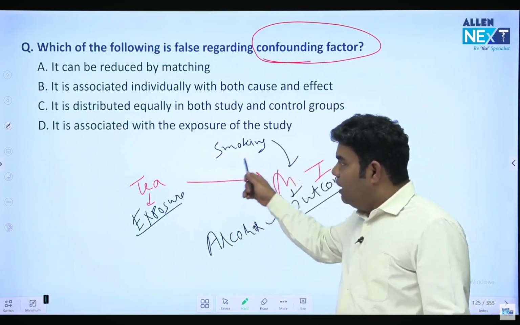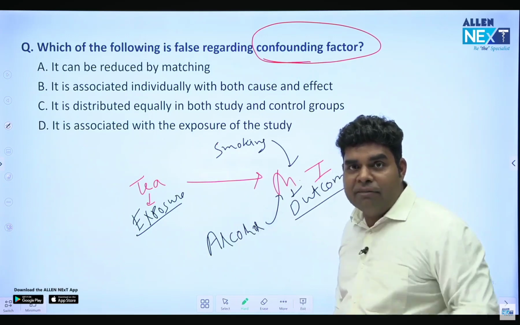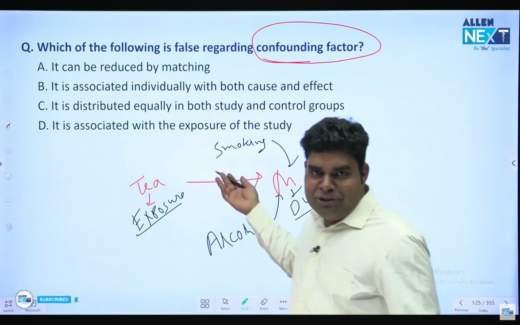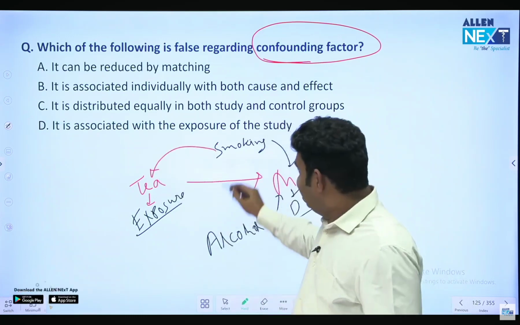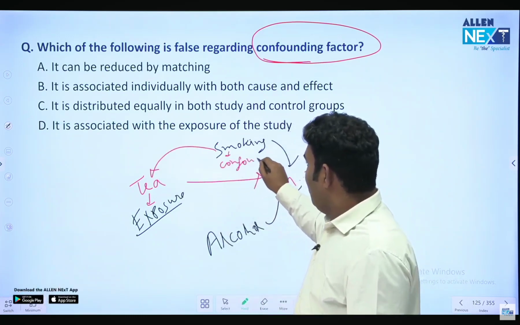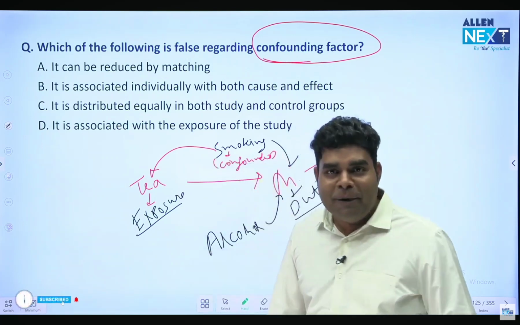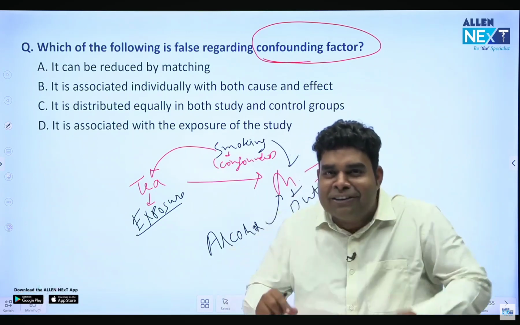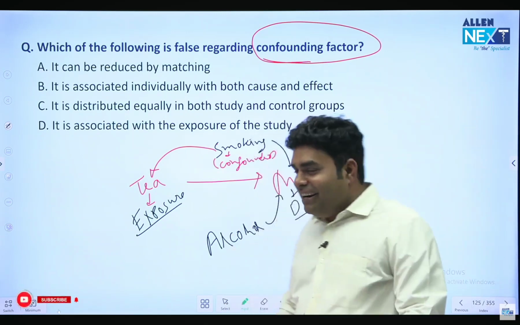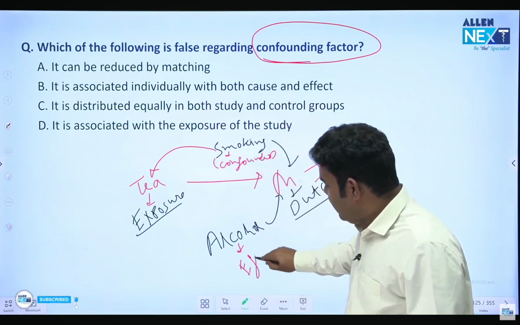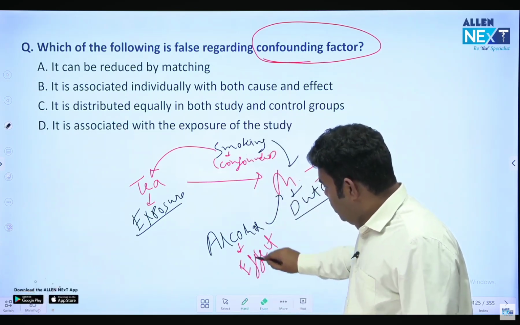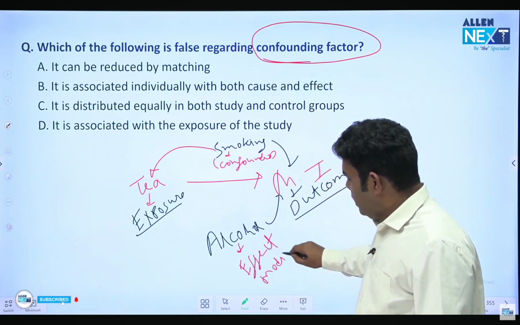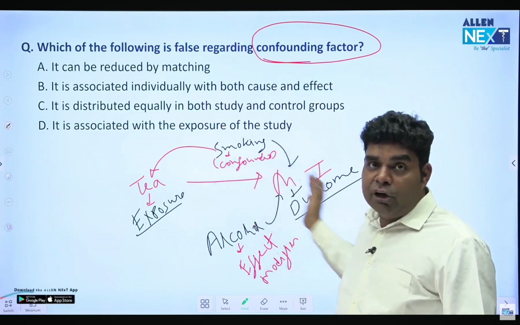सो आउट ऑफ स्मोकिंग अल्कोहल, विच वन इज रिलेटेड टू टी? That will be confounder. कौन जुड़ा है चाय के साथ? सुट्टा या दारू? Of course, सुट्टा है चाय के साथ. Smoking is related with tea. तो smoking is confounder because it is related to both exposure and outcome. है ना? आपने भी चाय सुट्टा क्रॉनिकल देखा होगा, लेकिन कभी ऐसा देखा क्या कि एक पैक दारू, एक पैक चाय, एक दारू, एक चाय, नशा नहीं चढ़ रहा, चाय ले लेते हैं, नहीं ना? So alcohol is the effect modifier. Effect modifier वो होता है which is only related to outcome, not related to exposure. Okay. So this is a confounder, external factor related to both.